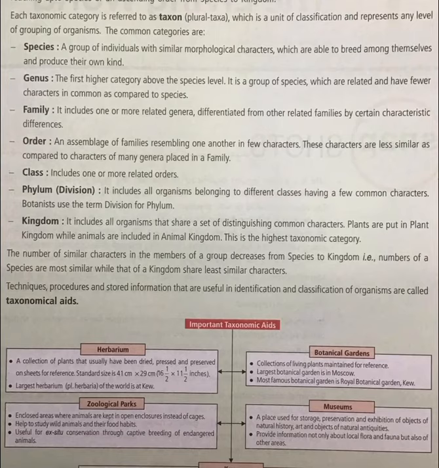The number of similar characters in the members of a group decreases from species to kingdom. By the time we reach kingdom, it is only one: all animals come under one kingdom, the animal kingdom, and all plants come under the plant kingdom. That means only one common character. It should be a plant to come under the plant kingdom, and an animal to come under the animal kingdom. So members of a species are most similar, while those of a kingdom share the least similar characters.